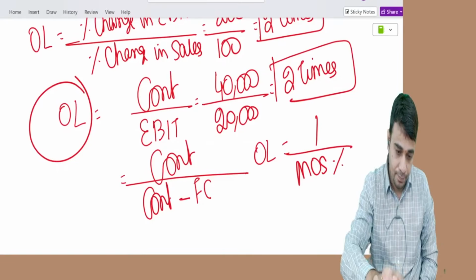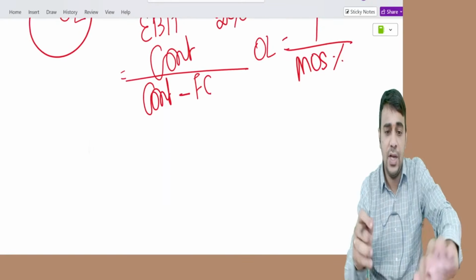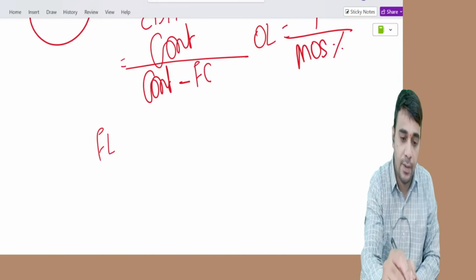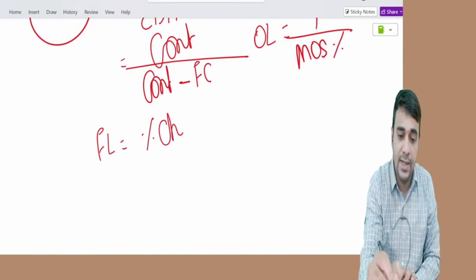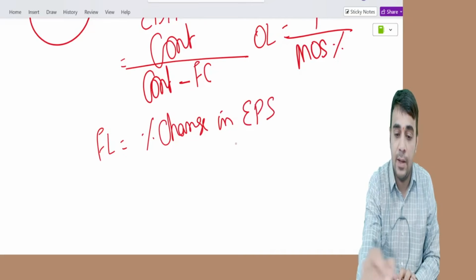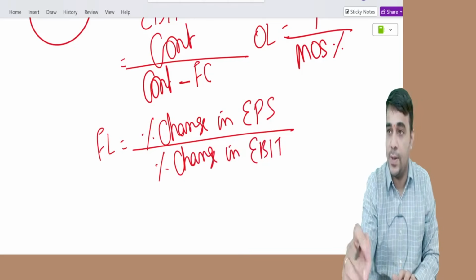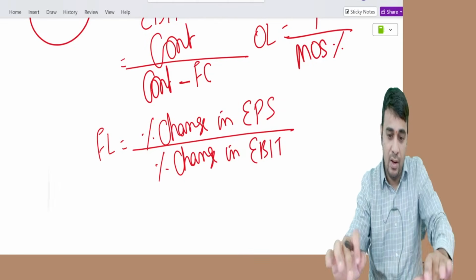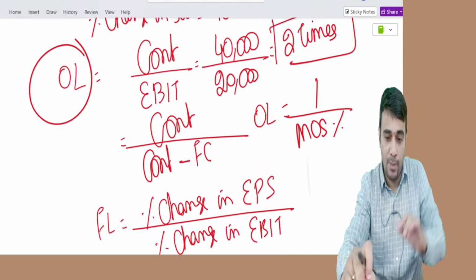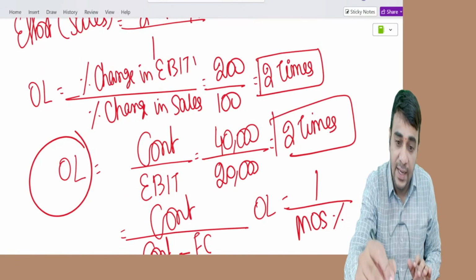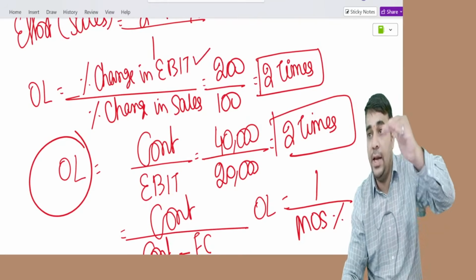Financial leverage is equal to percentage change in EPS by percentage change in EBIT. Now listen. Operating leverage formula is ending of operations by starting of operations.